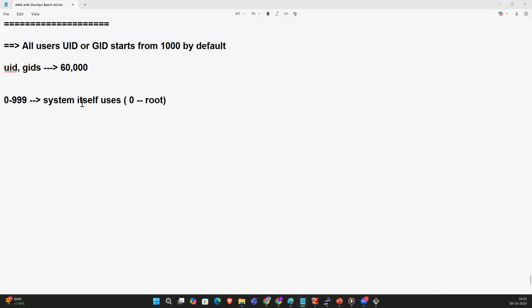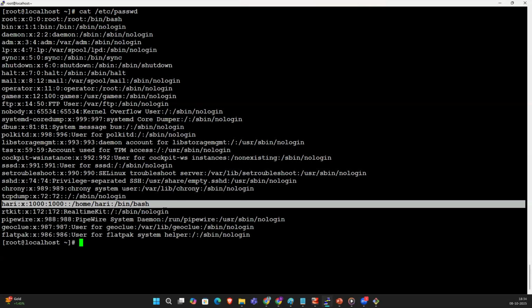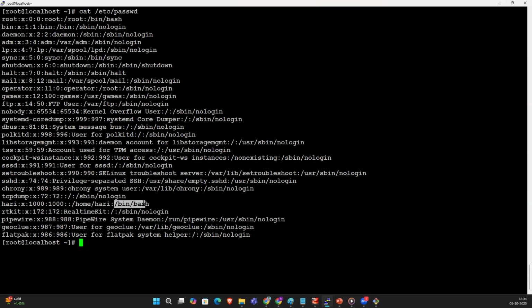Yes. 0 to 999 is used by the system itself. Without root, all the system related users have /sbin/nologin. What is sbin nologin, guys? I will tell you what is sbin nologin. You see, Hari has /bin/bash and root has /bin/bash.